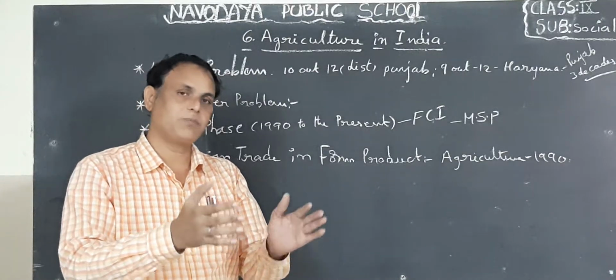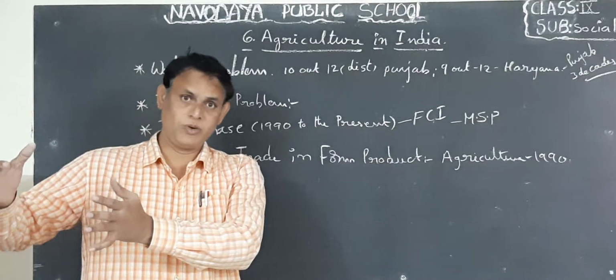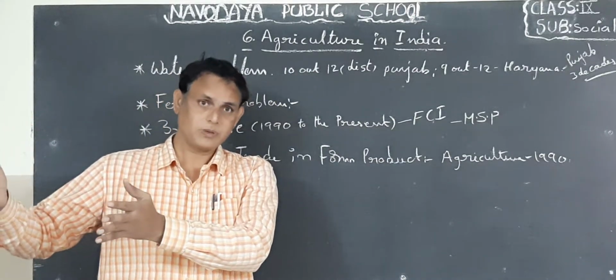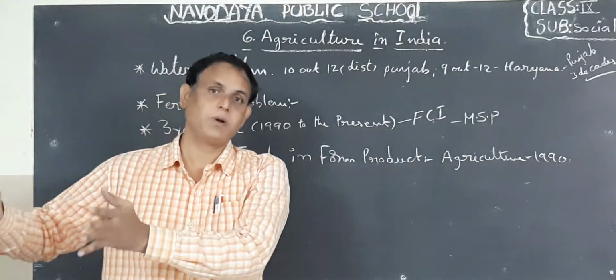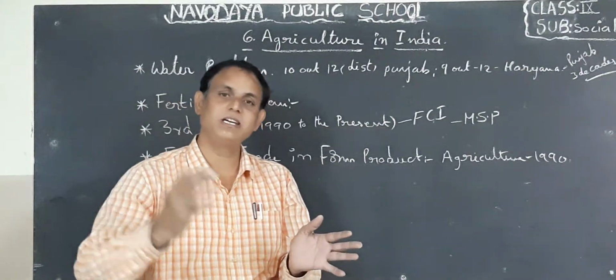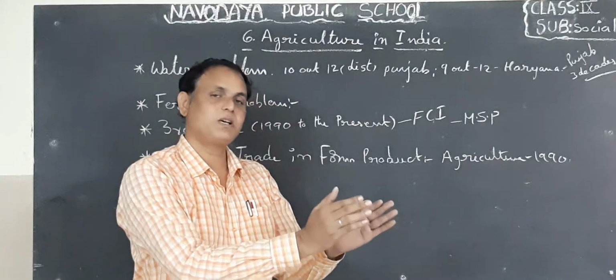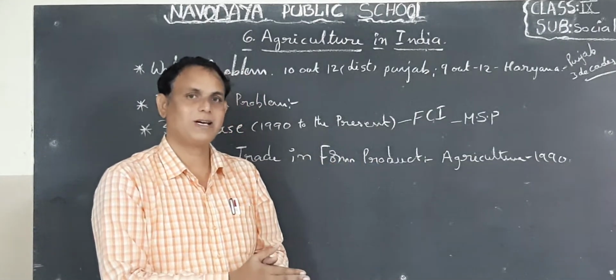So when we set up this Food Corporation of India, the farmers, when they produce the food grains from their cultivated land, they sell the surplus directly to the government. So when the government purchases these goods, they are stored separately in one place, that is called FCI, Food Corporation of India. Okay, children.